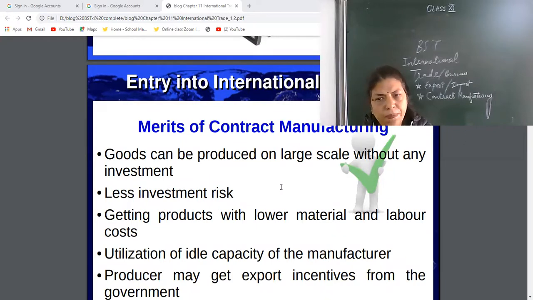Export promotion and import substitution. Those companies which are helpful for growth in GDP export the goods to other countries. And import substitution means the government says that we should produce. Self-reliance is necessary.